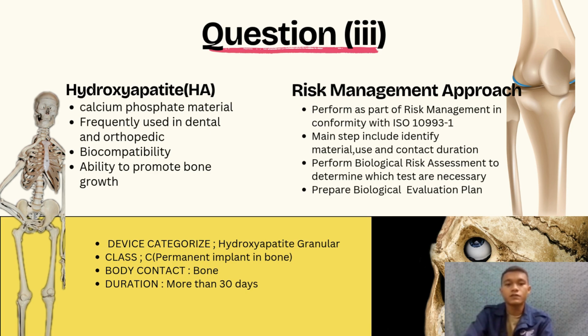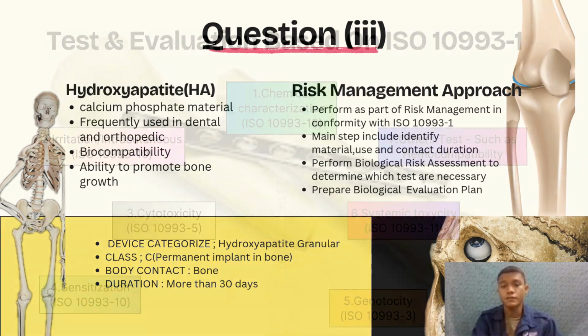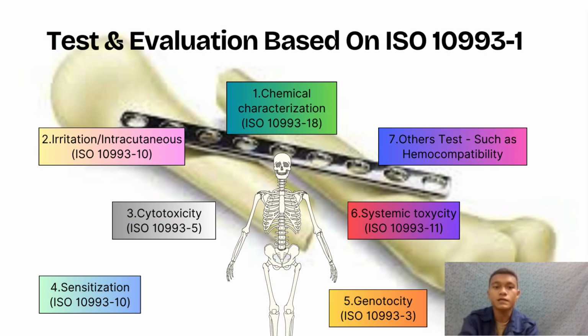Next is device categorization. The device is hydroxyapatite granules, and the class is permanent implant, with body contact of course being our bones. The duration of this implant is more than 30 days. Next, we go through the tests and evaluation based on ISO 10993/1. The first test is chemical characterization, whose function is to identify extractable and leachable components.